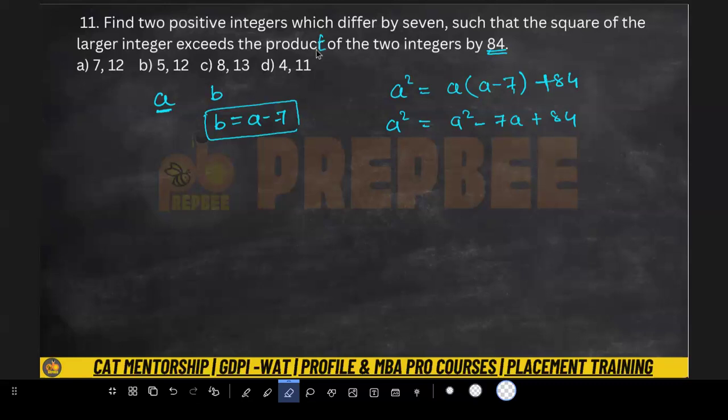The square of the larger integer exceeds the product of two integers by 84, so the larger integer is this one, if it is exceeding the product of two integers, this is the product, and exceeds by 84. What are they asking? Okay, yeah, from here you will get a value for a. आ गया, तो बाकी क्वेश्चन अच्छे से पढ़ो यार, मैं गलती यही कर रहा हूँ, टाइम वेस्ट कर रहा हूँ।